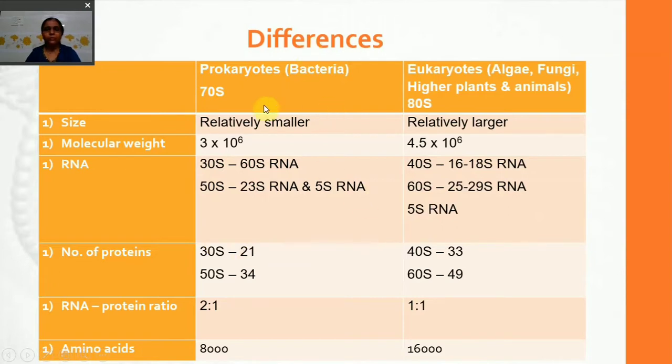What are the differences between 70S ribosomes and 80S ribosomes? The 70S ribosomes are relatively smaller in size. They have different types of RNA. The RNA to protein ratio is 2:1. In eukaryotes it is 1:1. The amino acids are also less in number in prokaryotes compared to eukaryotes.